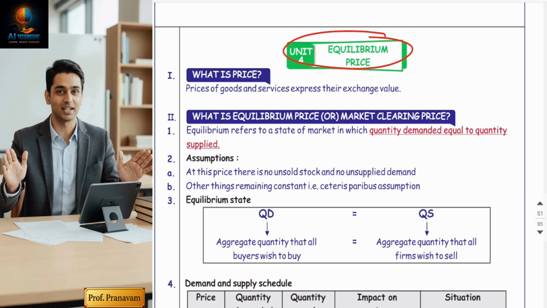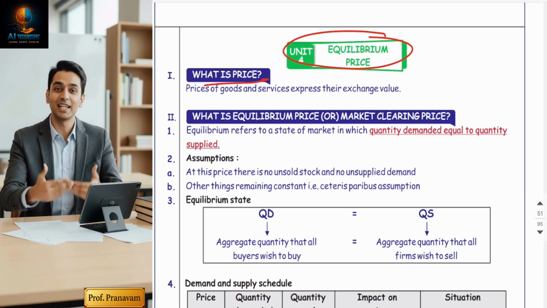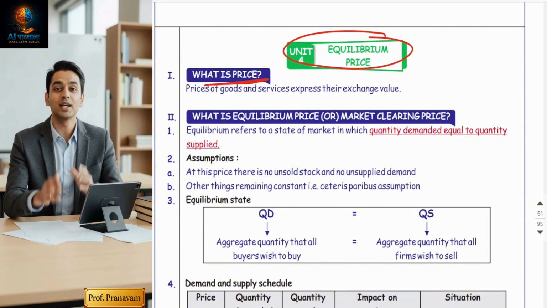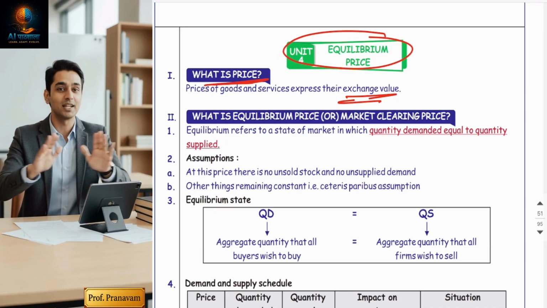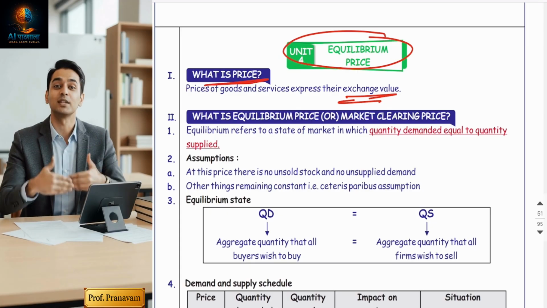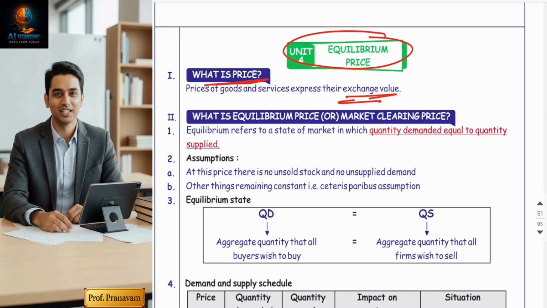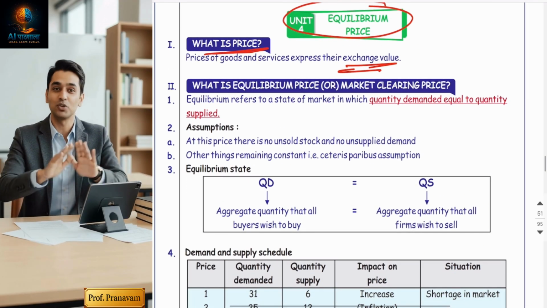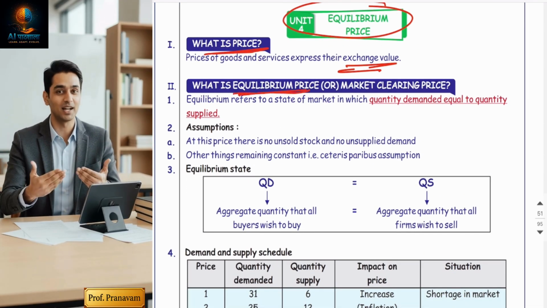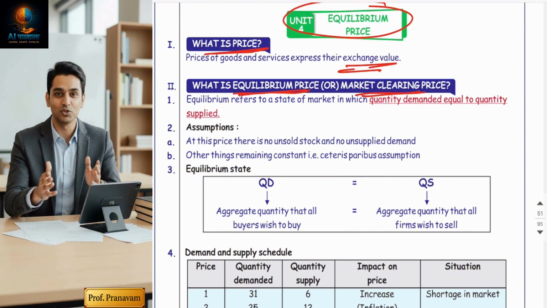Now before we start with equilibrium price, let us understand what is actually price. Friends, price is simply the exchange value of all goods and services. It means it is the amount that the buyer pays and the seller accepts. Yes. So now let's move to the real hero. Then what is the equilibrium price, or I can say market clearing price?